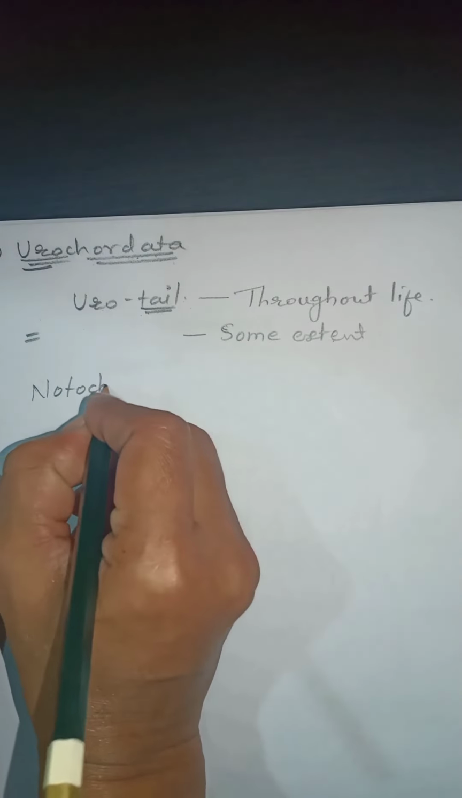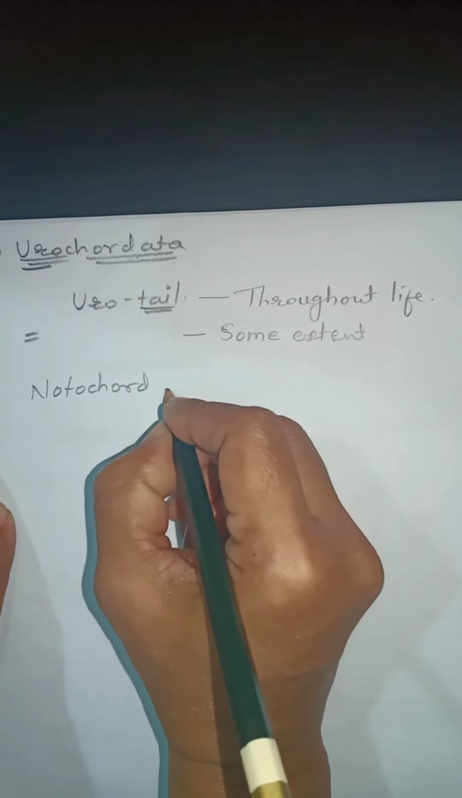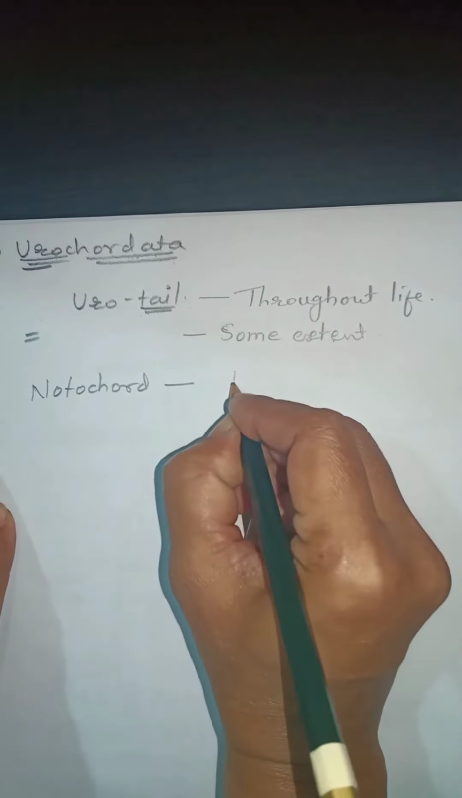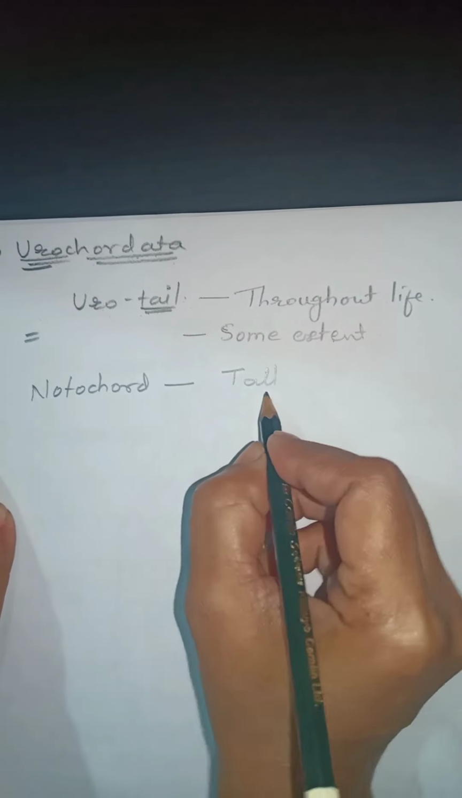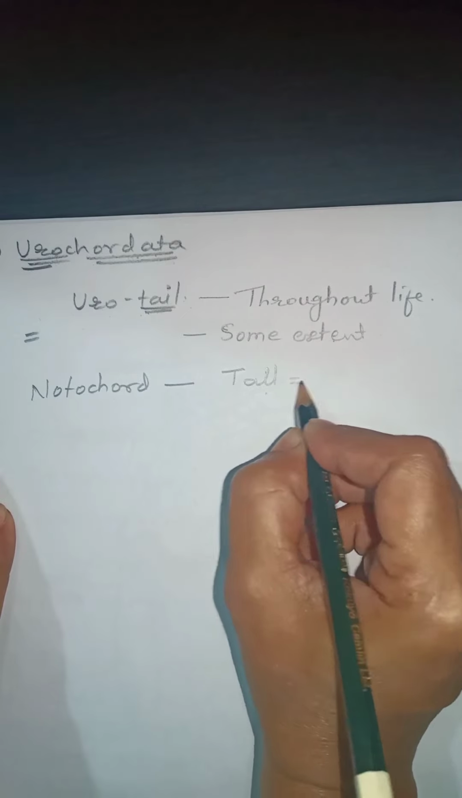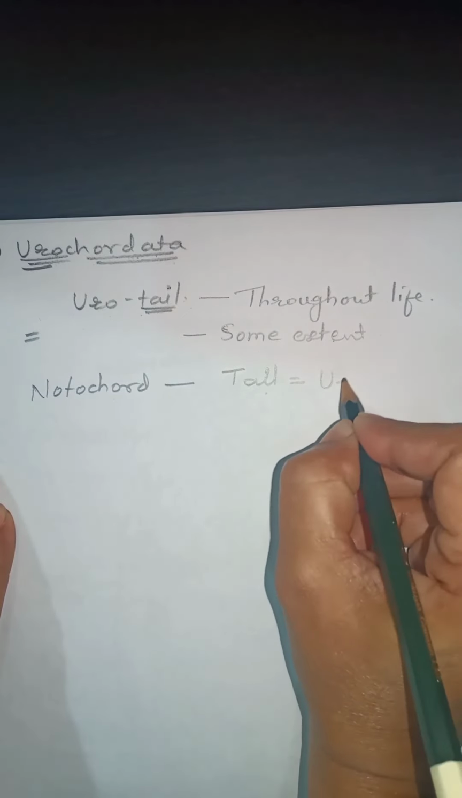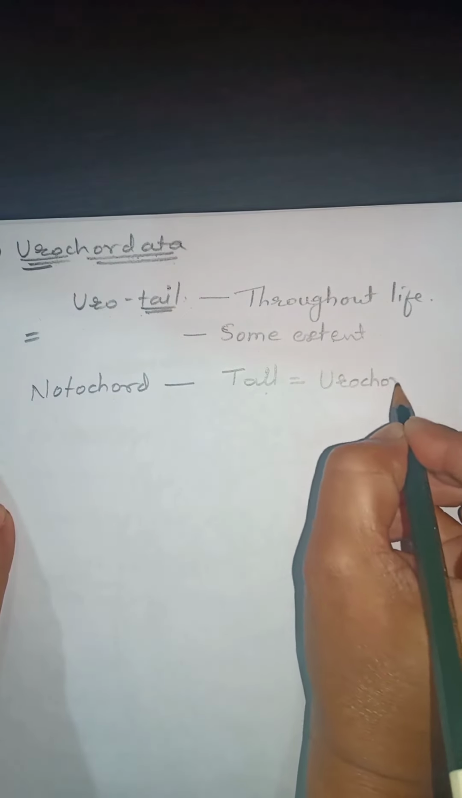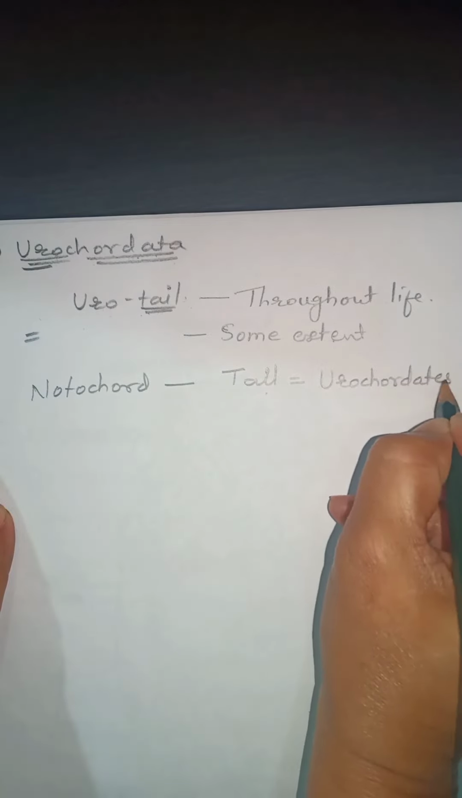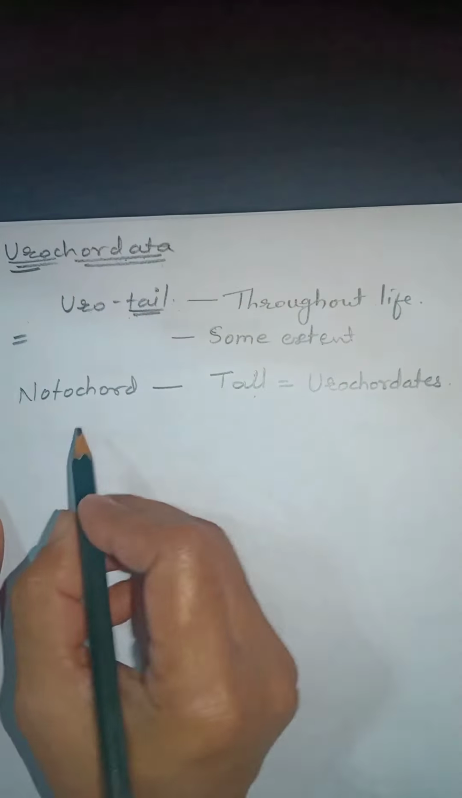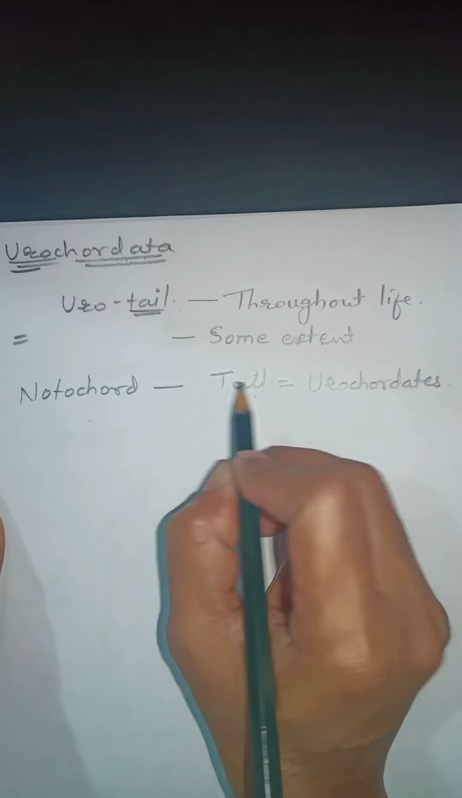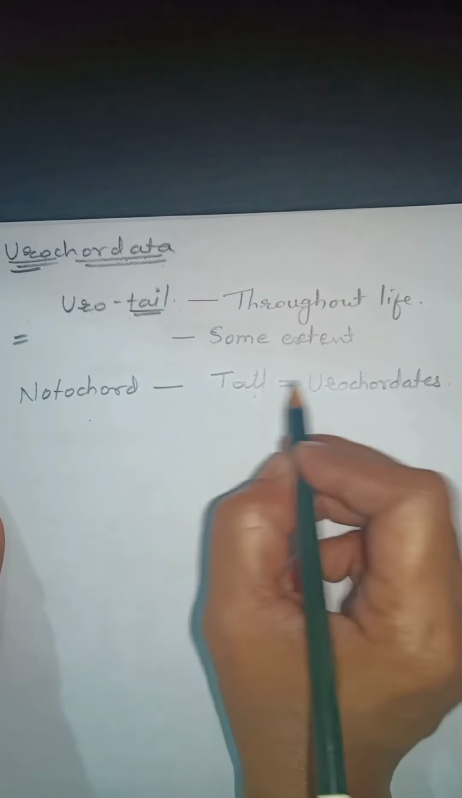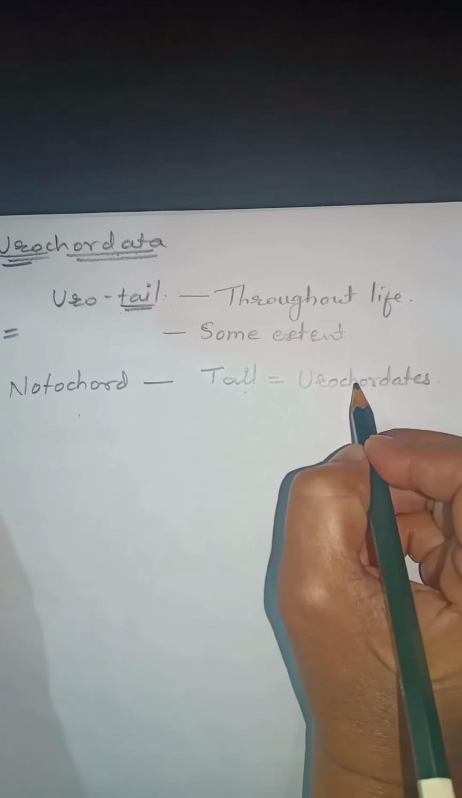In urochordates, notochord is present only in the tail region. Therefore the name urochordates. Listen again: in these urochordates, the notochord is present only in tail region. Therefore these animals are known as urochordates.